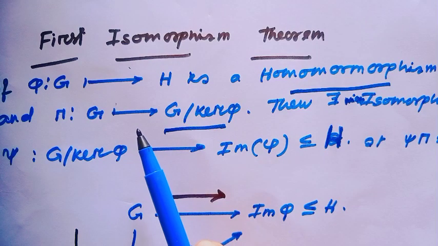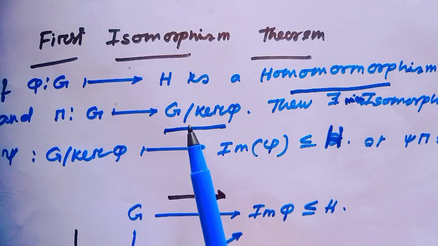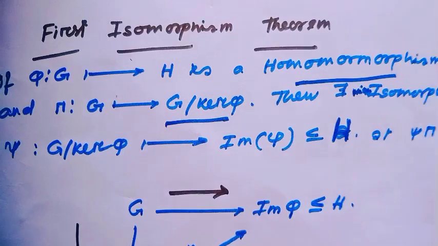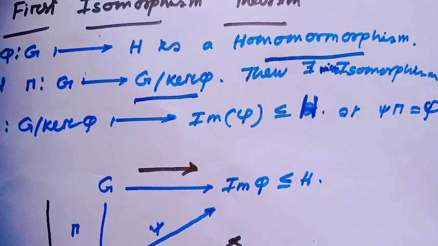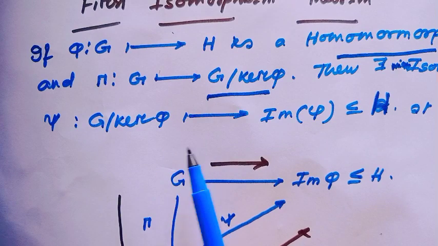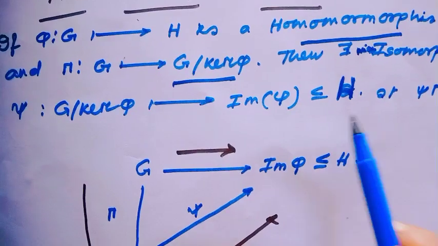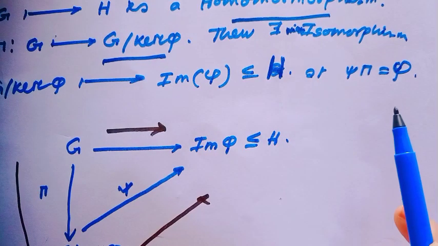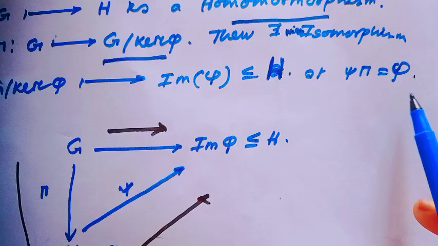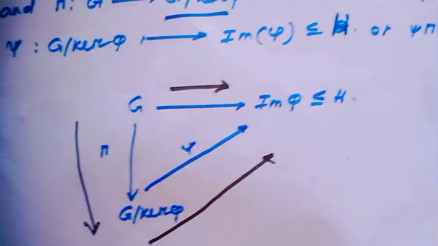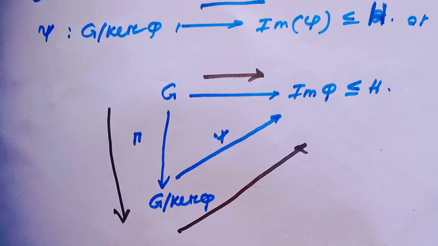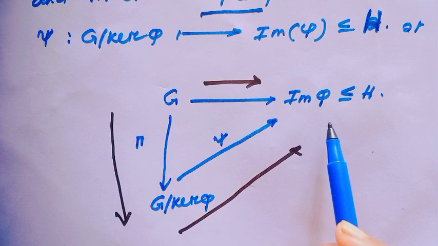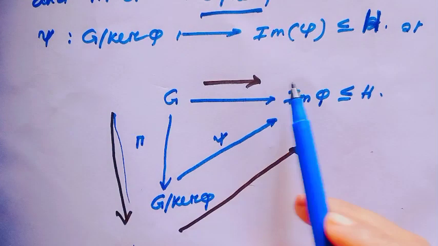If phi is a homomorphism from G to H and pi is the projection from G to G mod kernel phi, then there exists a unique isomorphism psi from G mod kernel phi to the image of phi, which is a subgroup of H, such that psi composed with pi equals the original function phi, and this is the image. We can reach the image this way or that way.